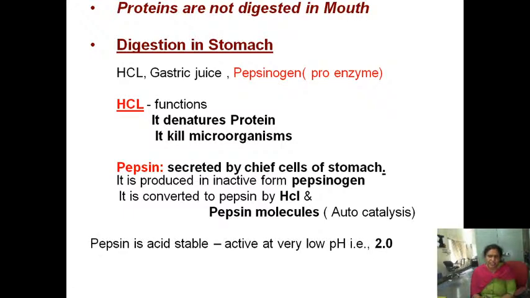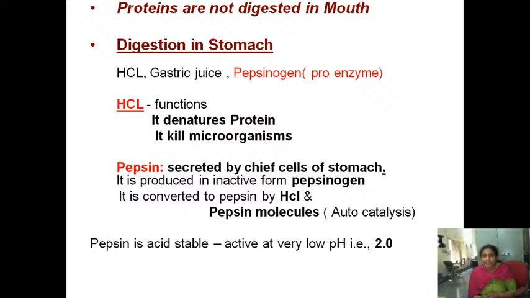Now what is the action of the enzyme pepsin? Pepsin is an endopeptidase. So it will catalyze the internal peptide bonds and convert proteins into peptides. Small fragments, those small fragments we can call peptides or peptones. So pepsin, which is there in the stomach, will cleave the proteins up to peptides and peptones.